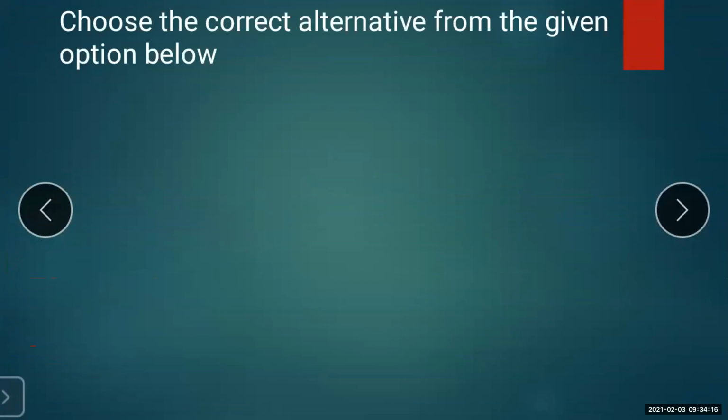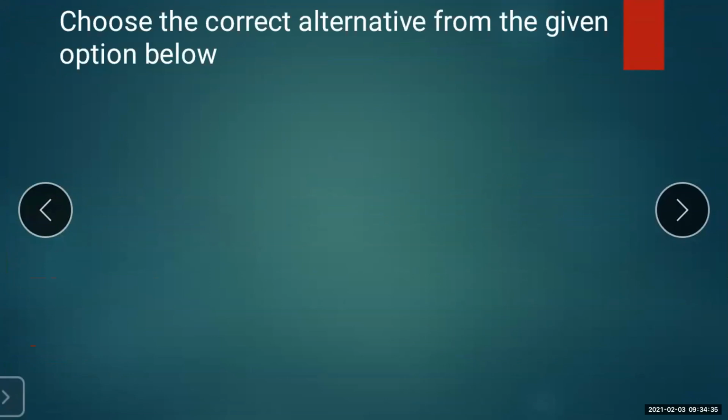Let us move to the next. Okay. Now we are done with the definition of a quadrilateral.